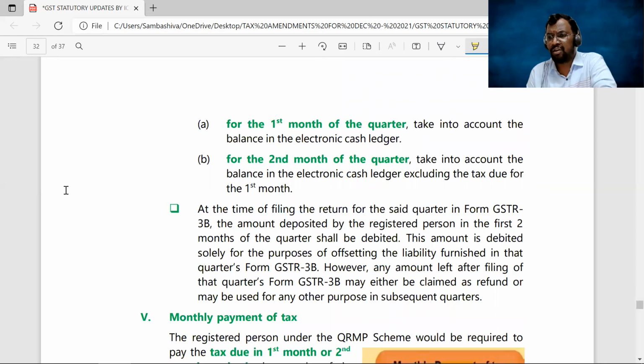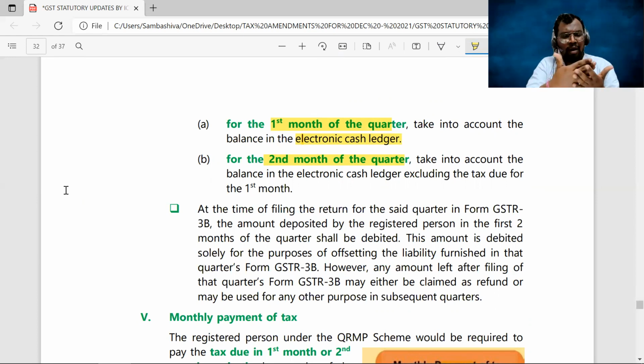So I've already told you for the first 2 months, you have to make the payment or deposit into your electronic cash ledger. So for the first month of the quarter, deposit into the electronic cash ledger. Second month also the same. But sir, for the first month, my tax liability came around 1,000 rupees, and in my electronic cash ledger, I already had 1,000 rupees.